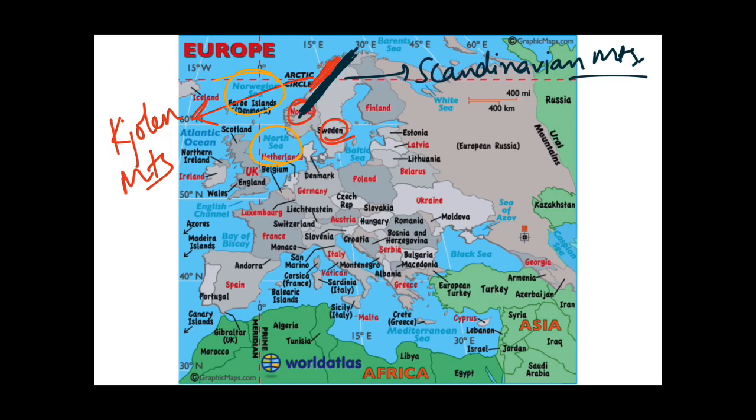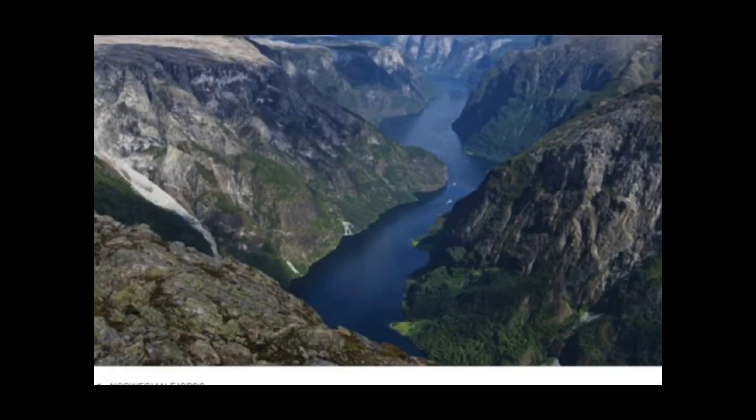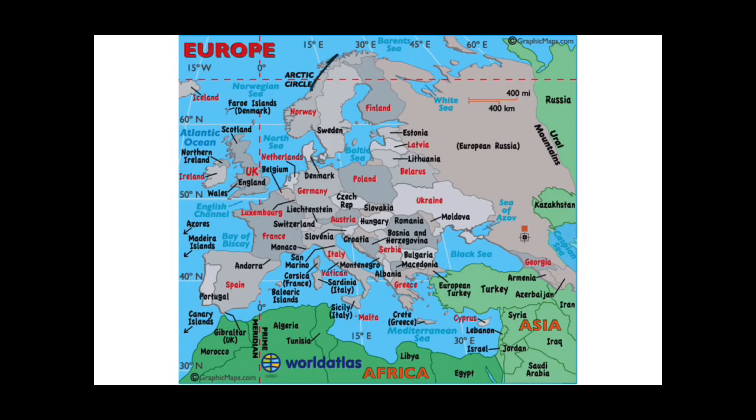They create fjords over here. Now you should know what fjords are. Fjords are mountains and sea intermixing with each other. You can see that this is sea and these are the mountains. This is what is known as a fjord, because here the mountains and sea intermix with each other and create water gullies. This is a physical feature in the North Sea and Norwegian Sea. So fjords are created over here.